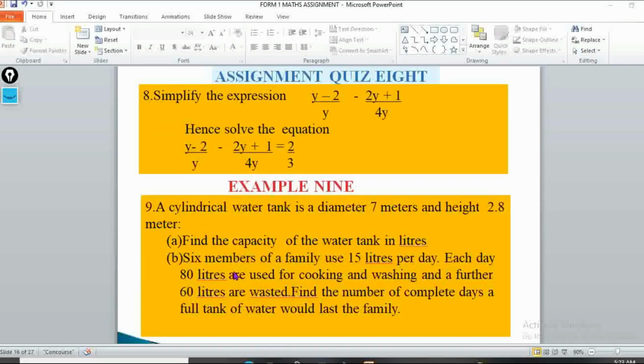So for our question, for example 8, we have: simplify the expression y minus 2 over y minus 2y plus 1 over 4y. Hence solve the equation y minus 2 over y minus 2y plus 1 over 4y is equal to 2 over 3. So you can write that one down.